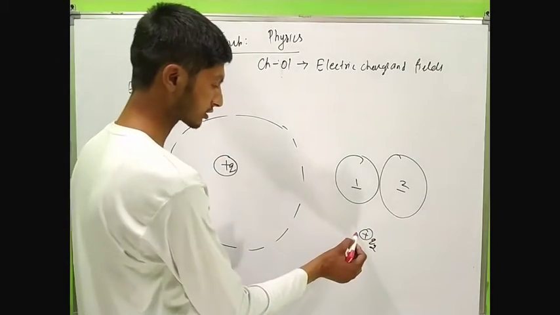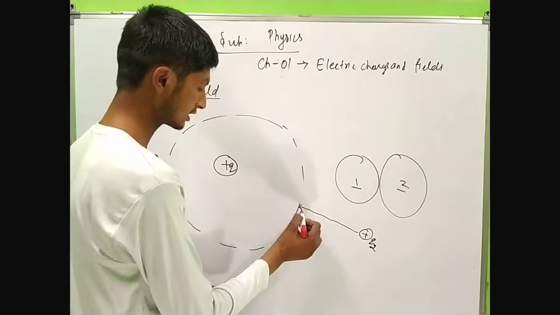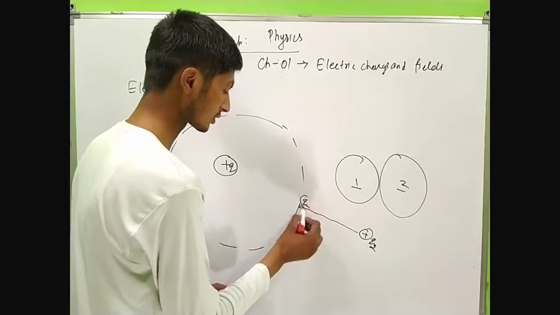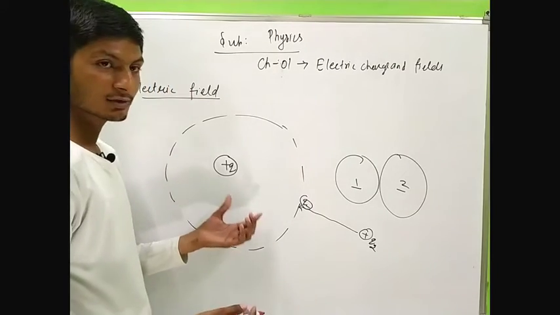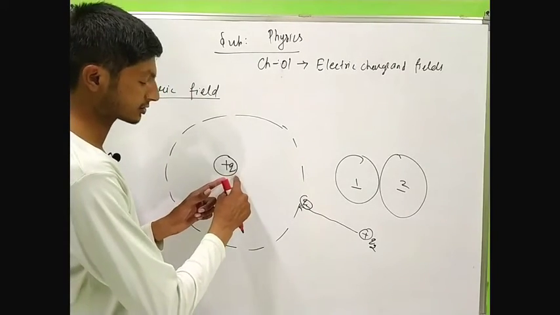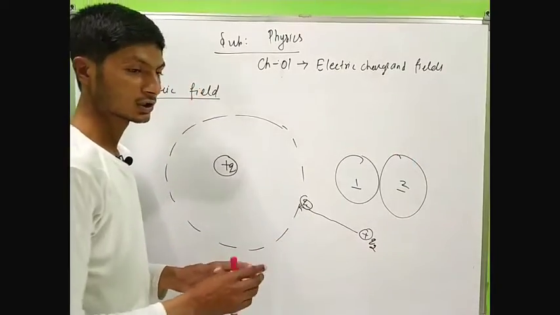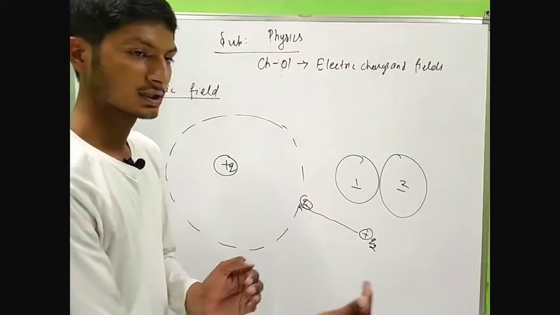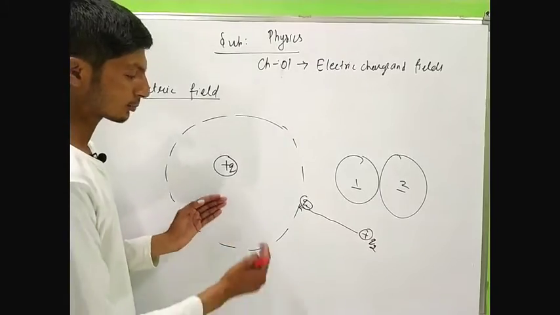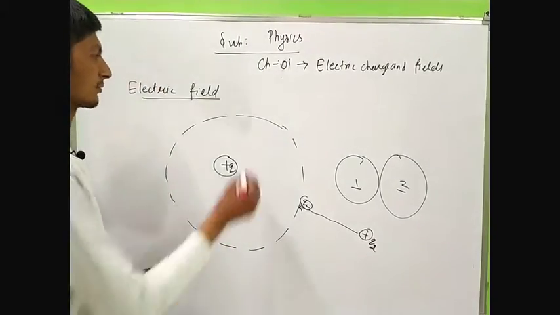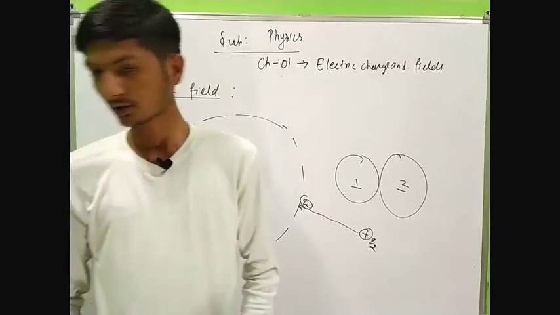When this charge comes into the region of plus Q, it will experience a force. The effect of the force will not extend to infinity. No, it has a limited area up to which its field can be felt. That field is called electric field. So let's see the definition of the electric field.